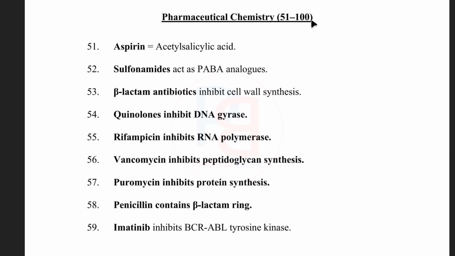So now we are going to discuss the next 50 questions. These are on the pharmaceutical chemistry questions. The chemical name of aspirin is acetylsalicylic acid. Sulfonamides act as PABA analogs.